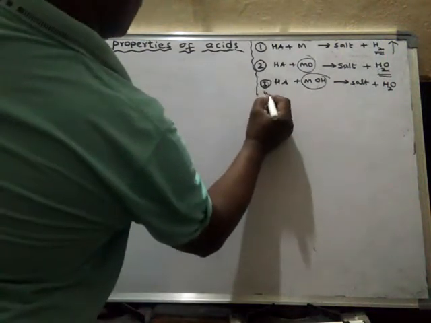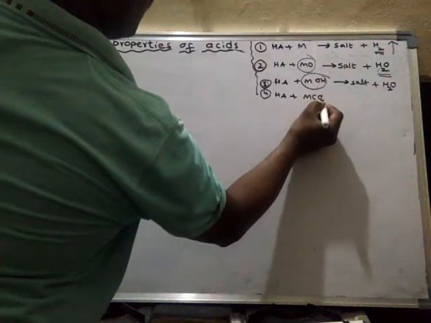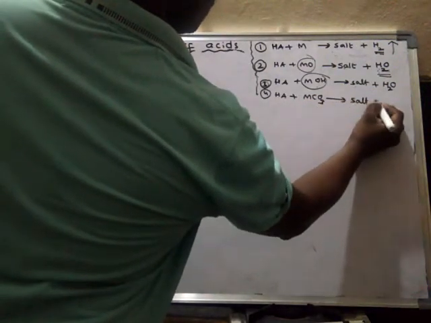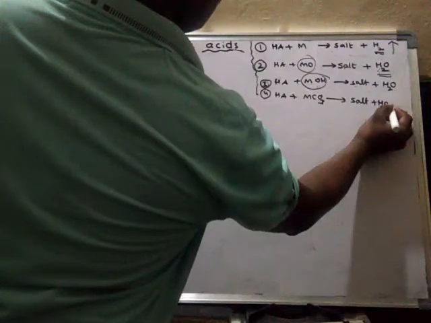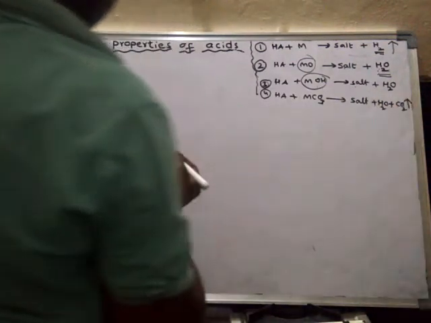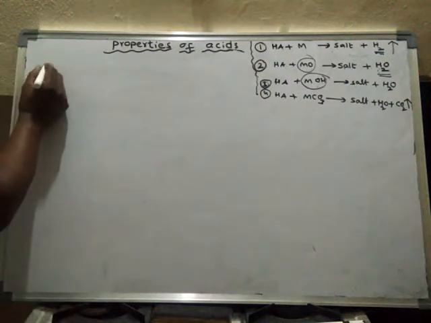So the fourth type of reaction is what? Acid plus metal carbonate will form salt plus water plus carbon dioxide gas. Okay, right. Next, fifth type of reaction.